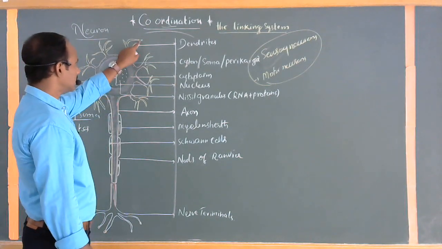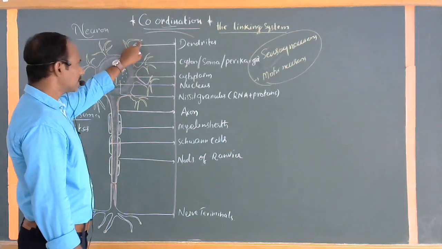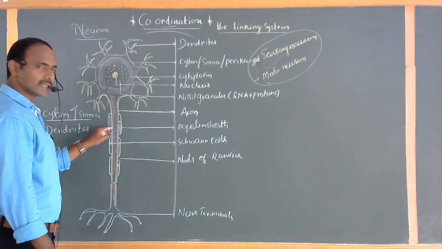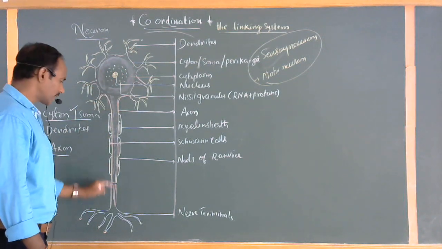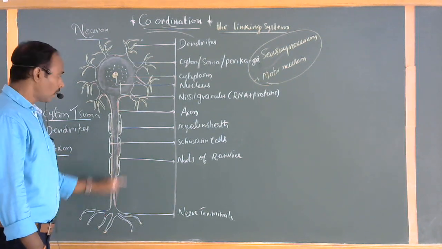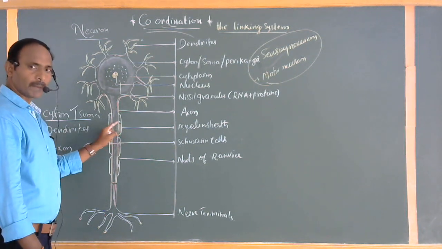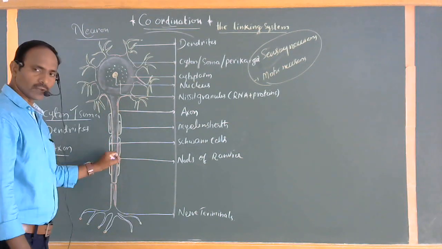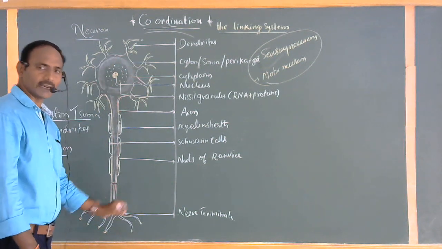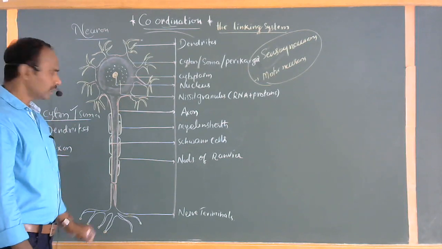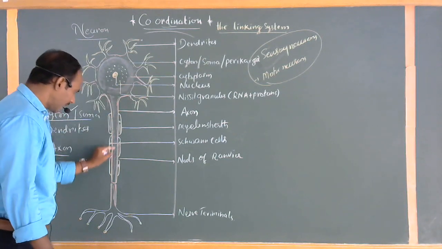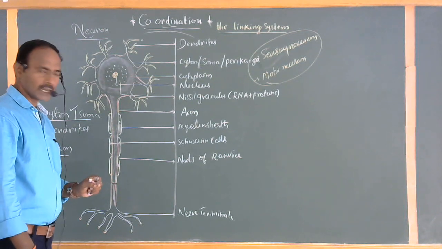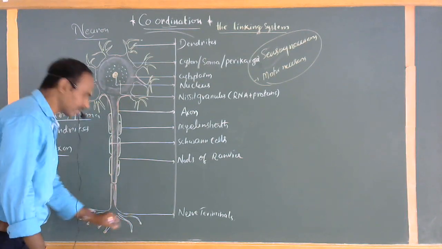When the stimulus is taken by the dendrites, the dendrites pass the information to the cyton. The cyton carries the information to the axon. The axon carries the same information directly to the nerve terminals. One more thing: what is the use of the myelin sheath? The myelin sheath prevents the leakage of the message when it is carried from the dendrites to the nerve terminals. So during its journey there is no chance of deviation of the message. The message is taken directly to the nerve terminals.